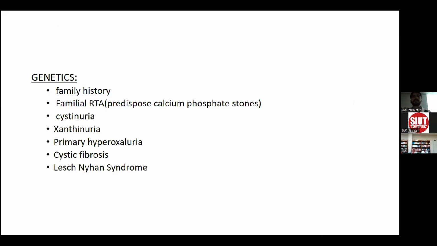Patients with a genetic problem are also predisposed to an increased risk of stone disease. Patients with a family history of stone disease are also at high risk of stone formation. Patients with familial renal tubular acidosis, cystinuria, xanthinuria, primary hyperoxaluria, cystic fibrosis, and Lesch-Nyhan syndrome, all these can predispose to an increased risk of stone formation.